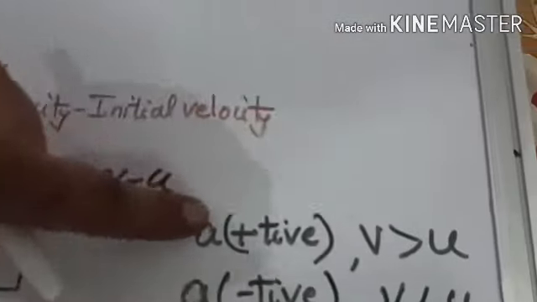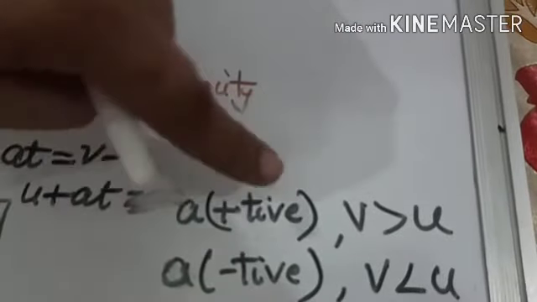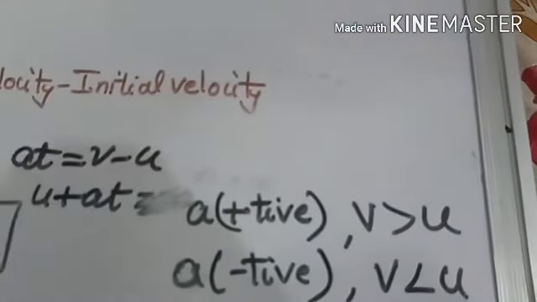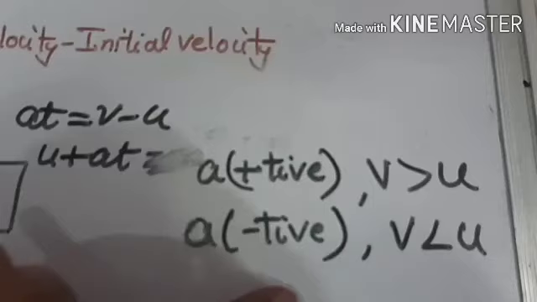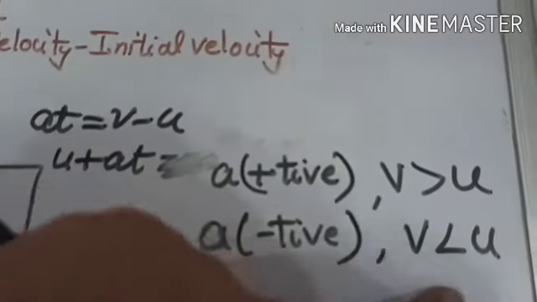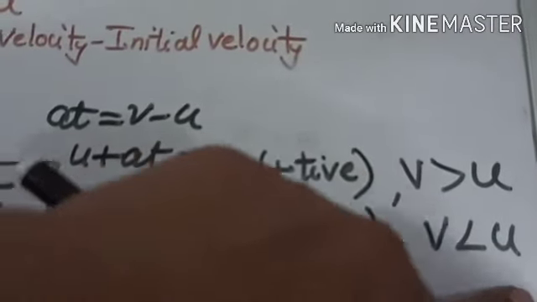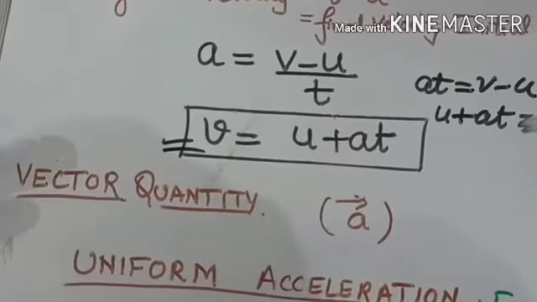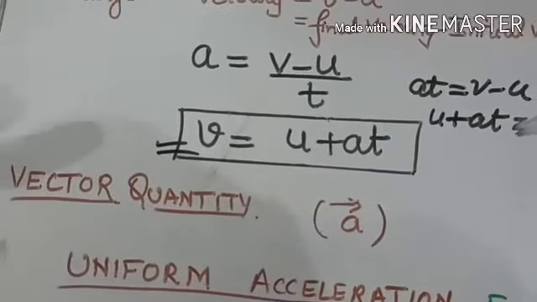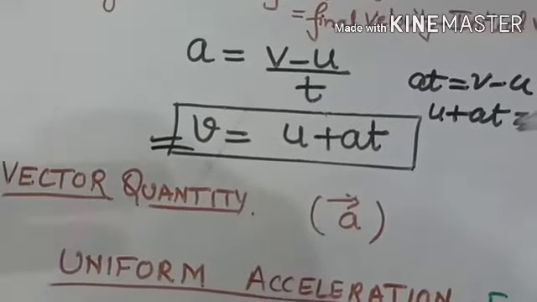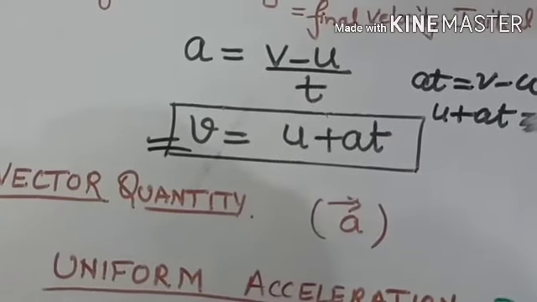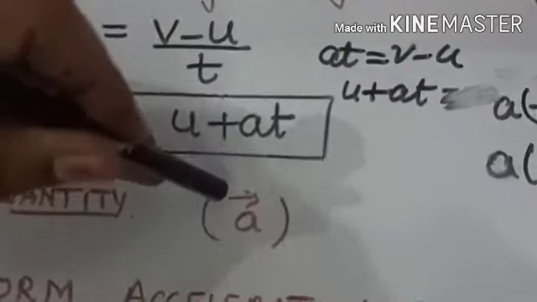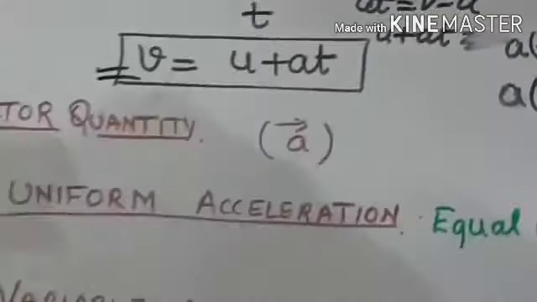Acceleration will be positive when the final velocity is greater than the initial velocity. Acceleration will be negative when the final velocity is less than the initial velocity. Acceleration is a vector quantity. That means it needs 3 parameters to define: one is the magnitude, second is the unit, and third is the direction. Acceleration is written with small a, and on the top we will make an arrow.